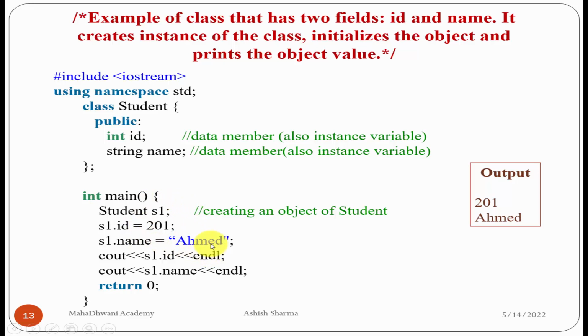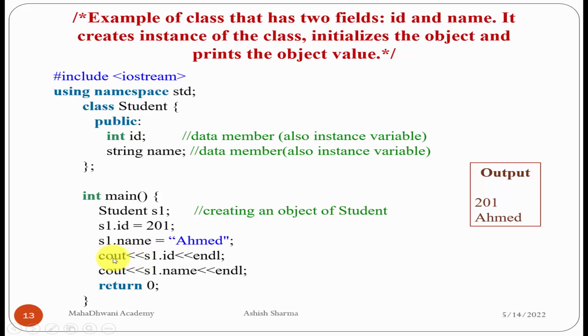And always the value is assigned from right to left. So should we remember this point? The assignment operator always has associativity from right to left. Cout is an object to display the value on the display screen.